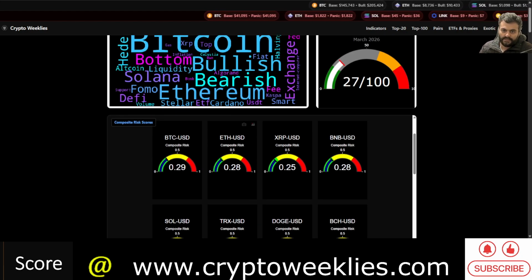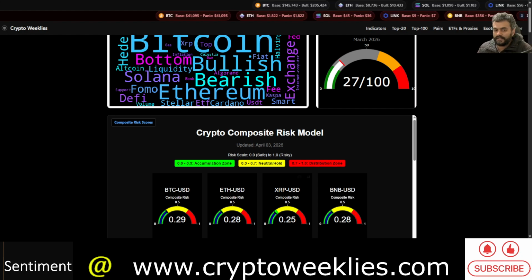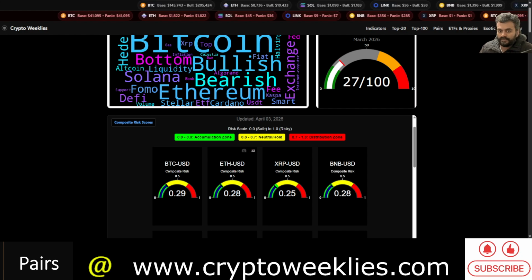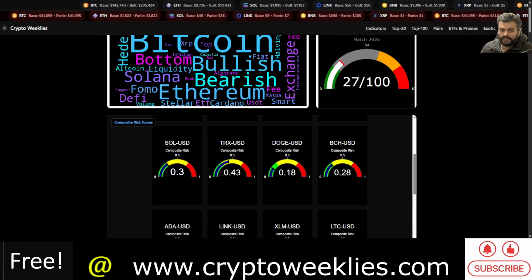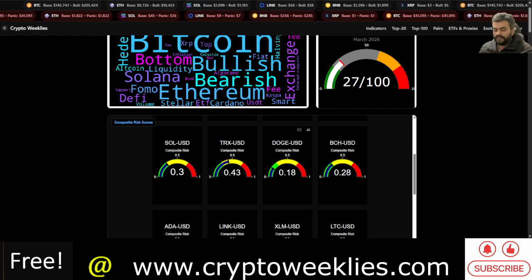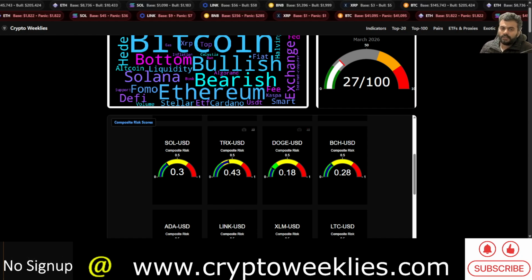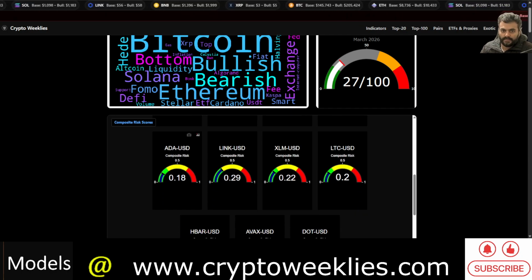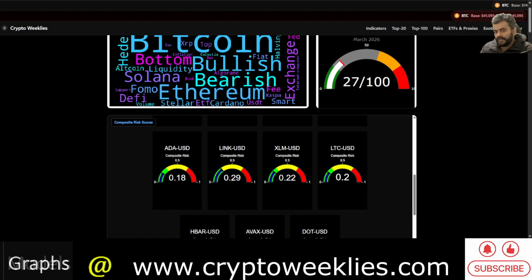overall risk is. If it's less than 0.3, it's technically in accumulation phase, but it's in a shallow accumulation territory for Bitcoin and ETH. For other cryptos, for example the ones which have kind of lost the plot, such as Dogecoin, right now it is at 0.18. ADA, Cardano, similarly is sitting at very low risk.